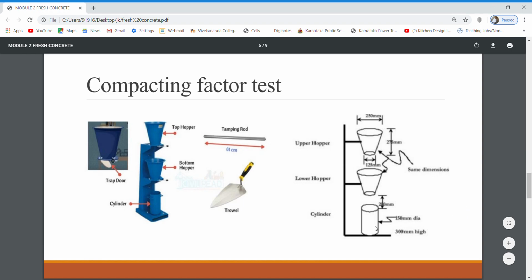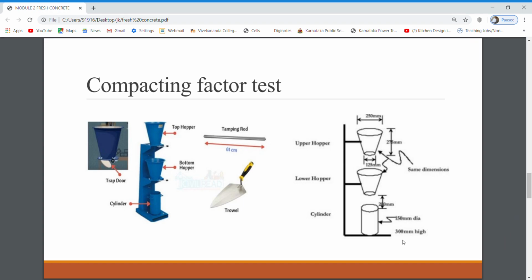This one is called the partially compacted weight you will be getting, and later you remove all the concrete and fill it in 6 layers. Each layer has to be tamped with 25 blows, and then you again weigh it. That ratio, partially compacted divided by fully compacted, is called the compaction factor value. The maximum value of compaction factor you can expect is 1, it should not be more than 1, because it is partial by fully. You can compact maximum as fully by fully, that's it.